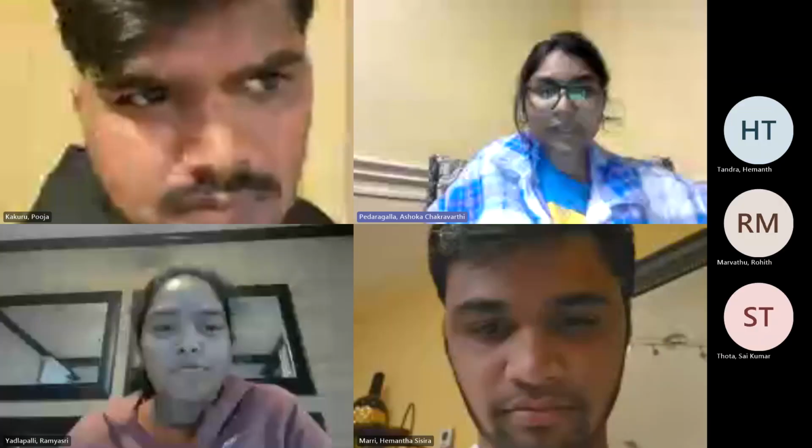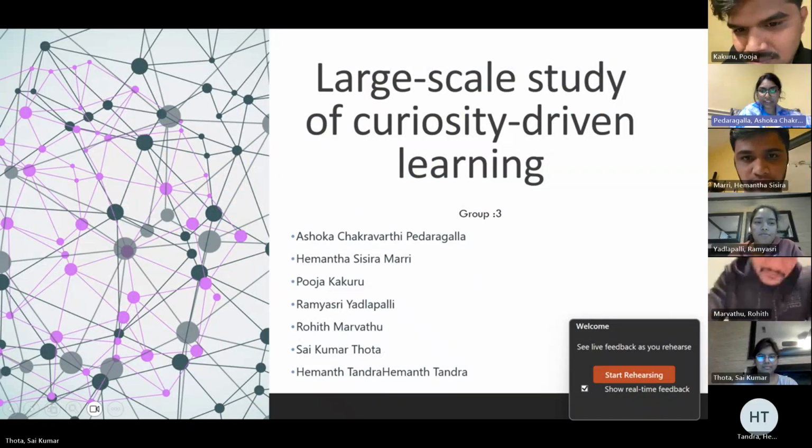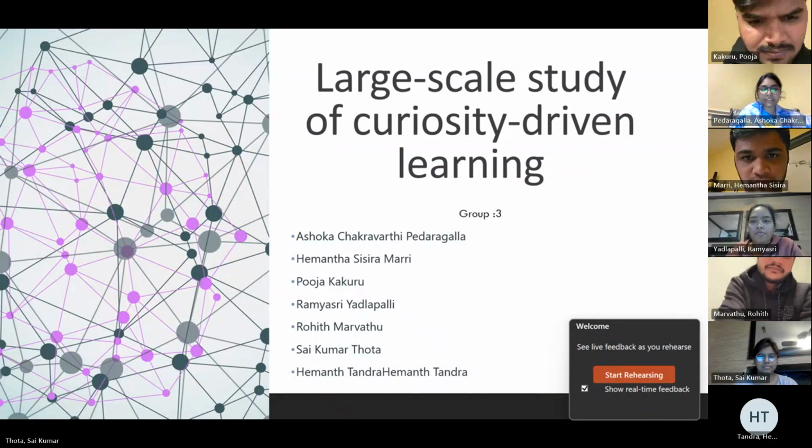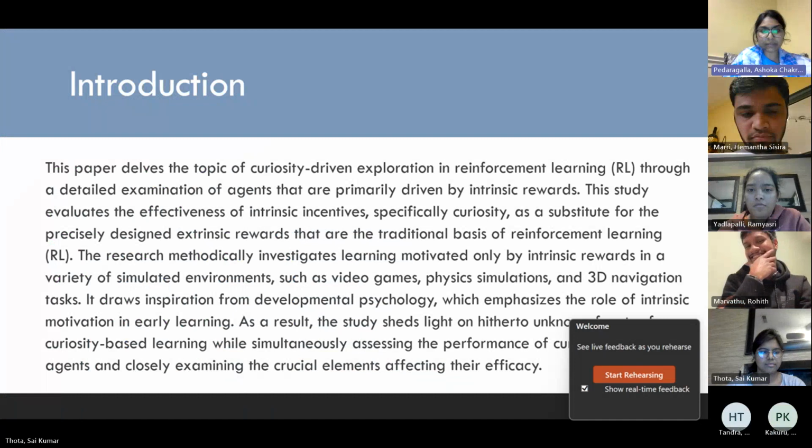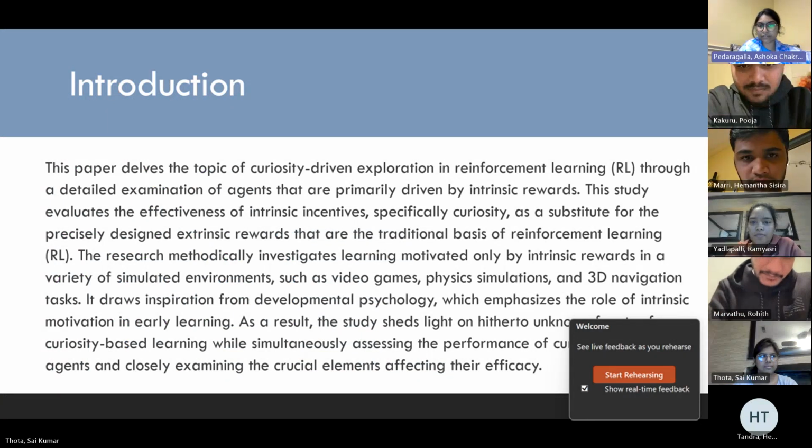Hello everyone, we are explaining a large-scale study of curiosity-driven learning. This is group 3. Our presentation delves into curiosity-driven behavior research, focusing on agents motivated by intrinsic rewards and predicting consequences of agent actions in diverse environments, such as video games, simulations, and navigation tasks.